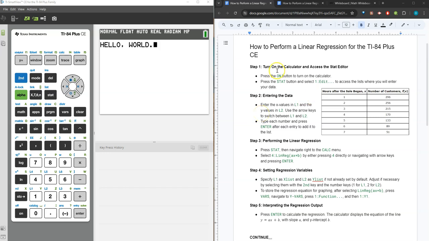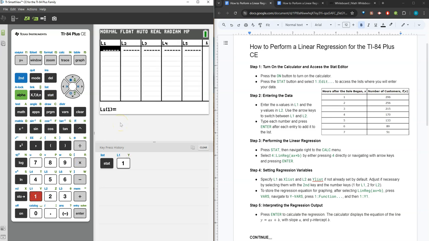Beginning with step 1, it says turn on the calculator and access the stat editor. My calculator is already on, and now I'll press the stat button and select option 1, edit. This is where we can access our lists and where we will enter our data. So that's step 2, enter the data. Enter your x values in list 1 and enter your y values in list 2.